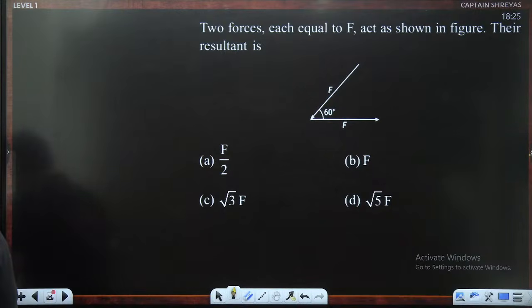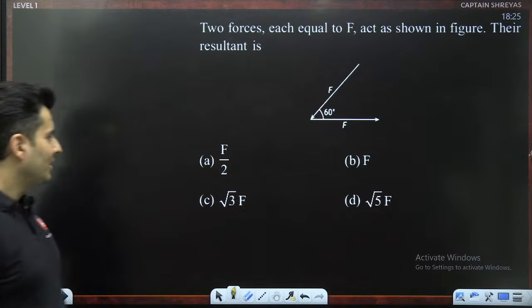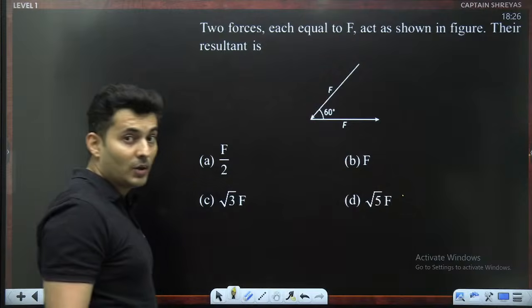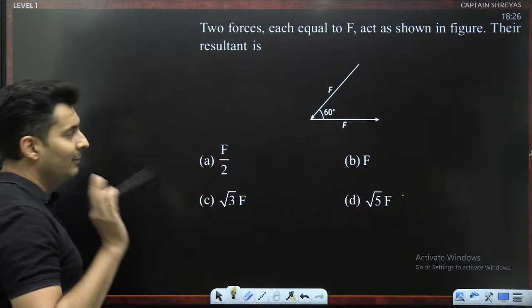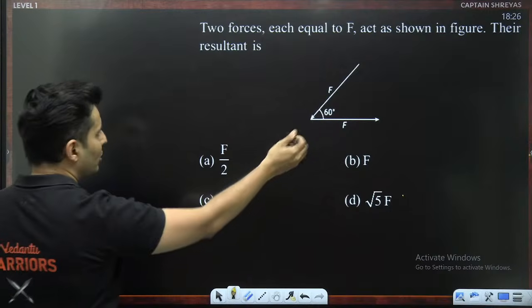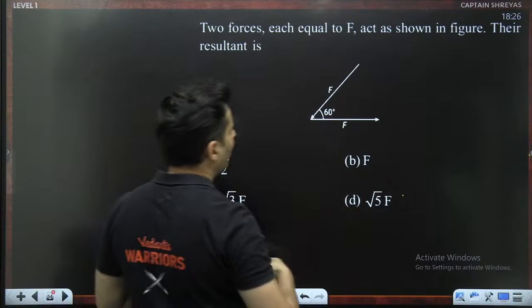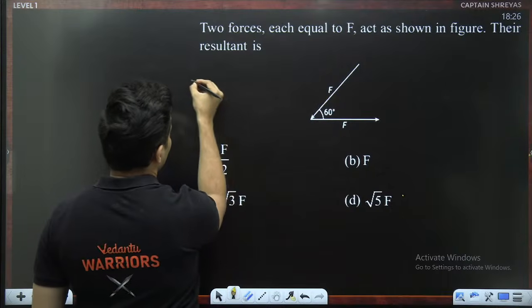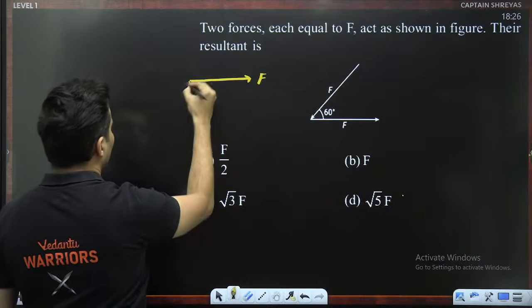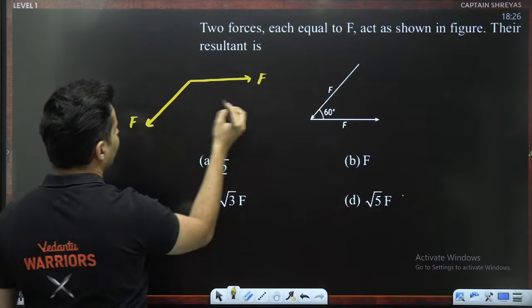Come on, my dear students. Very straightforward question. First of all, the tail and the heads are not joined, so you need to be careful. The angle between the two vectors is not 60. That's the most common mistake. Actually, you have to shift this down. Only then it will make sense. Check this out. This is F vector. Shift this down like this. Then it will be correct.